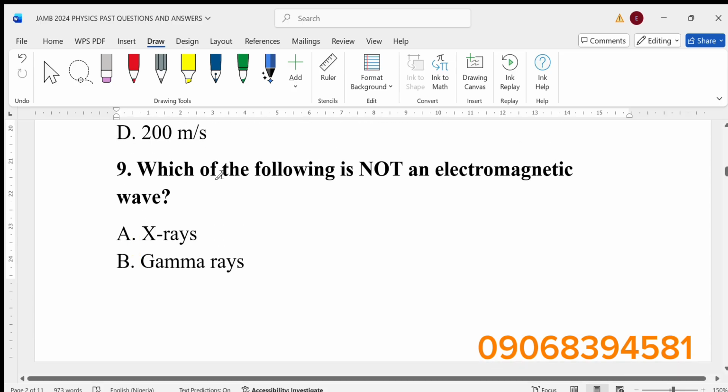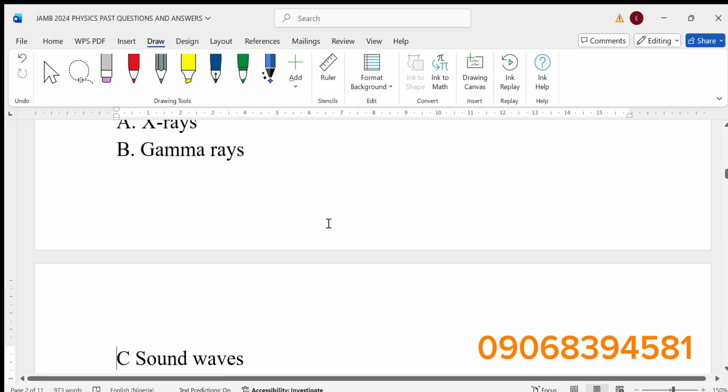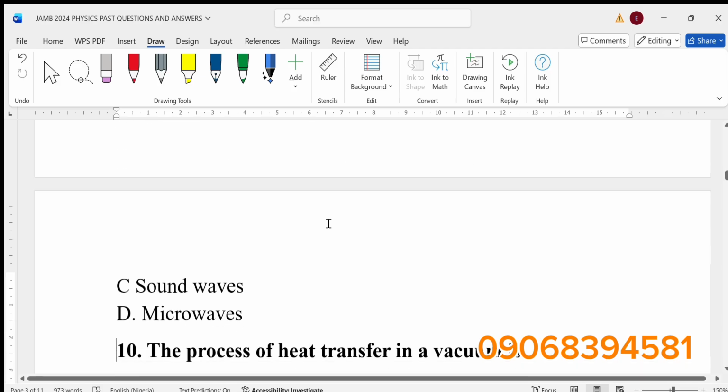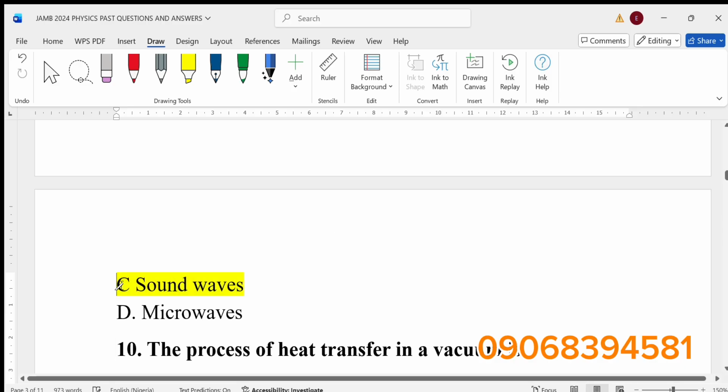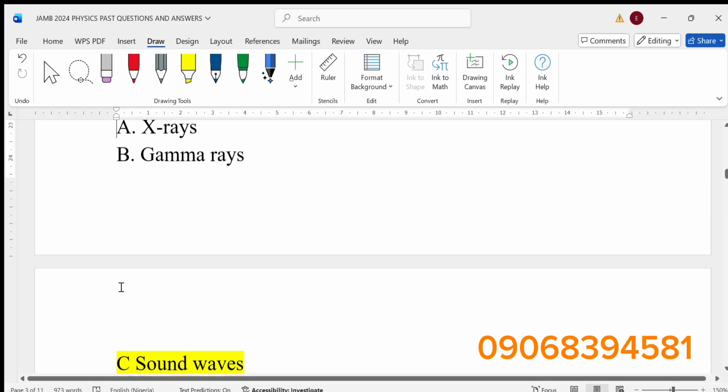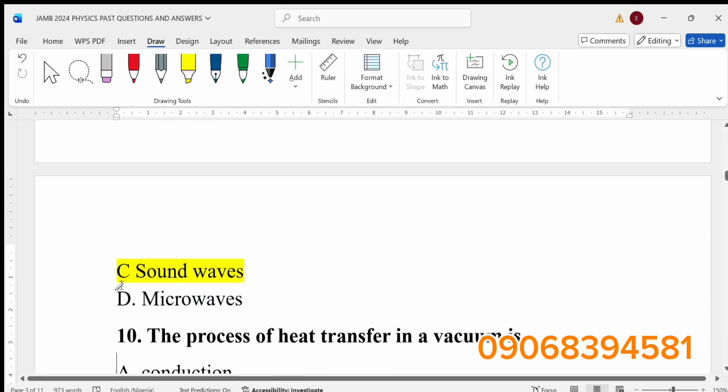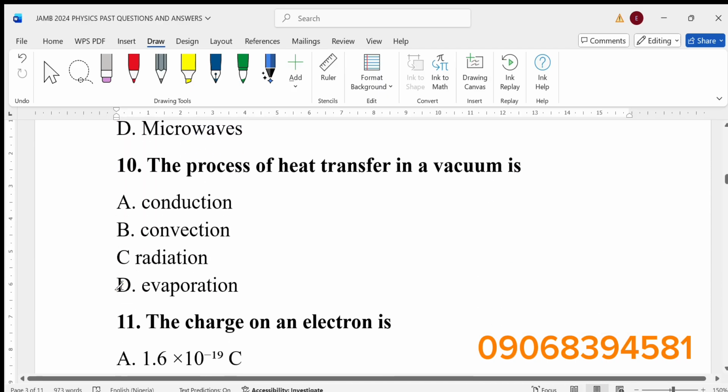All right, next question. Which of the following is not an electromagnetic wave? They've repeated this question several times. Is it X-rays? Is it gamma rays? Is it sound waves? Is it microwaves? The one that is not an electromagnetic wave there is obviously sound waves. The rest are electromagnetic waves. The process of heat transfer in a vacuum is dash. Is it conduction? Is it convection? Is it radiation? Is it evaporation? The answer is radiation.